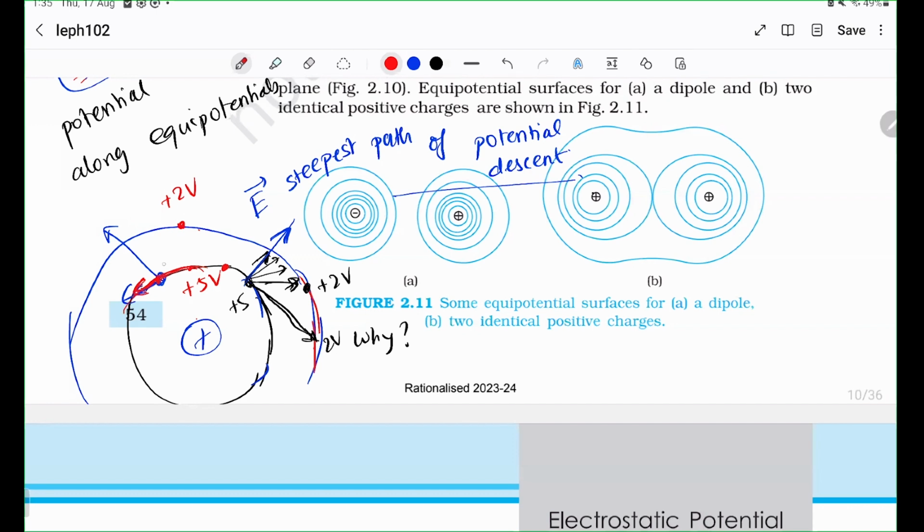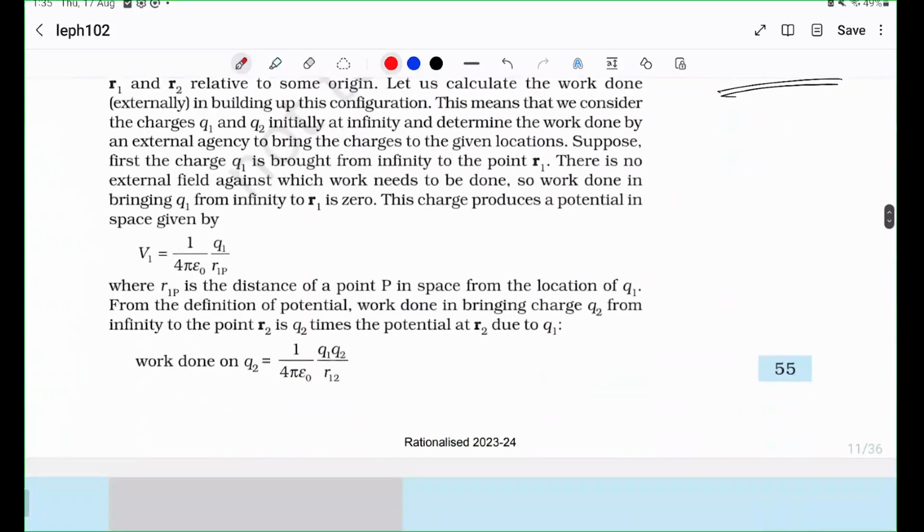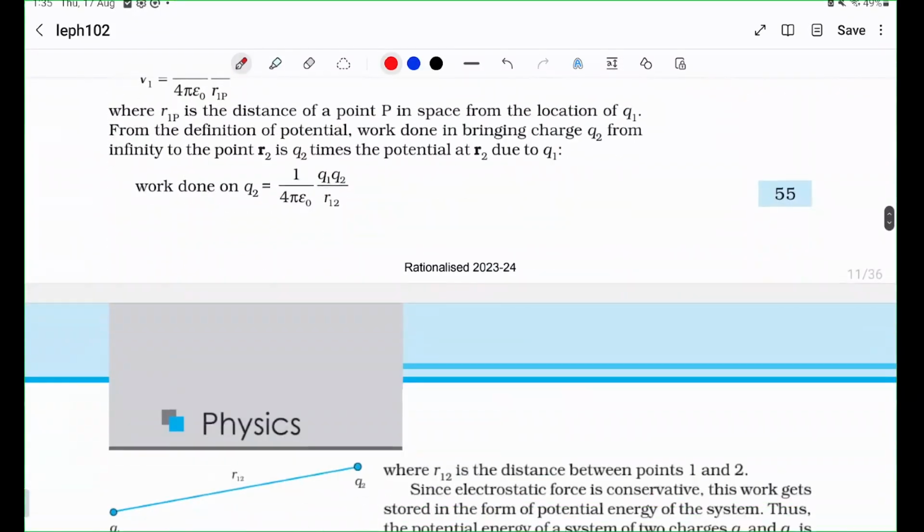So, people would definitely want to go from a higher potential to a lower potential and expend their potential in terms of actual returns, right? So that is what actually is happening. So the electric field is going in the direction of the steepest descent, which is perpendicular. Okay, I think now we come to the potential energy of a system of charges.